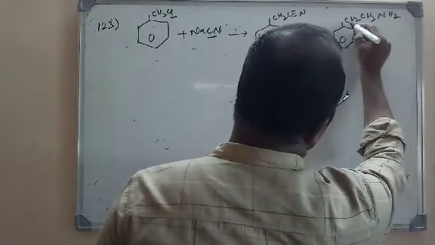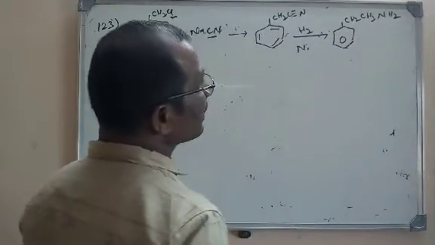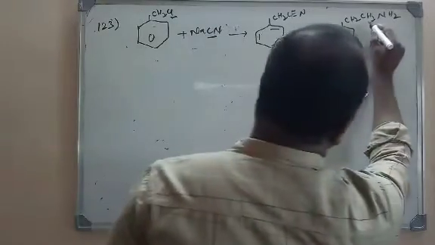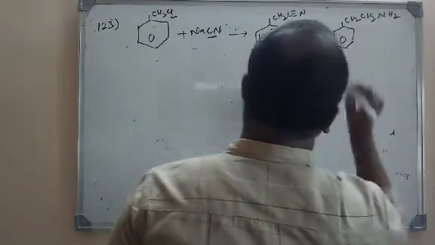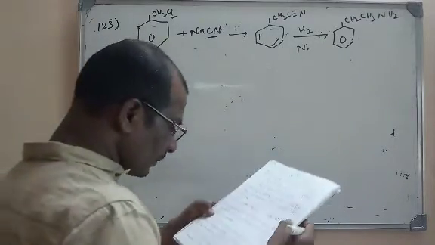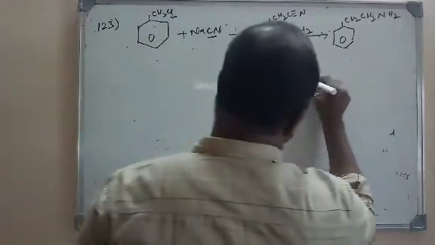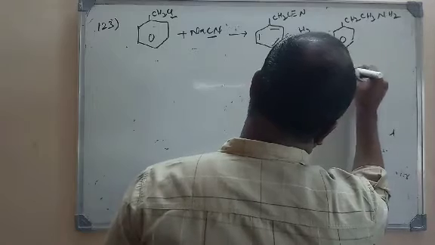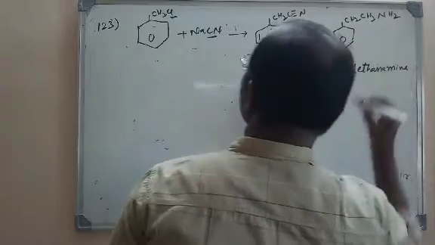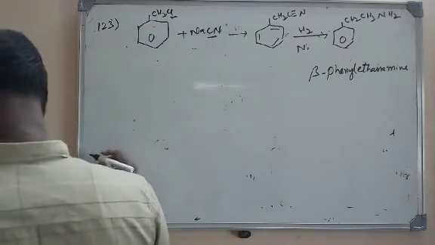This is the first carbon, this is the second carbon: 2-phenylethanamine, or it is also called beta-phenylethanamine. Alpha is the first carbon after the functional group, and this is beta. So beta-phenylethanamine is formed. What is the right option here? The first option itself is the right option, beta-phenylethanamine is the product here. So let us move to the next question.